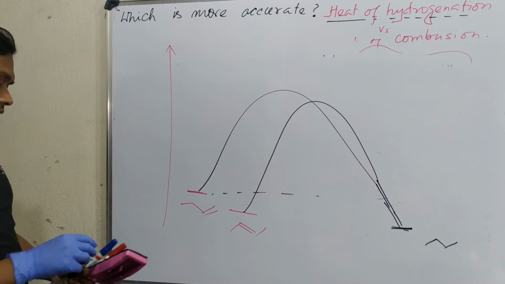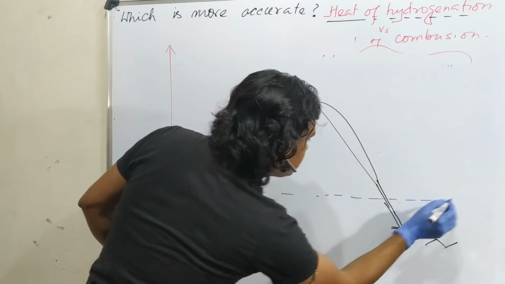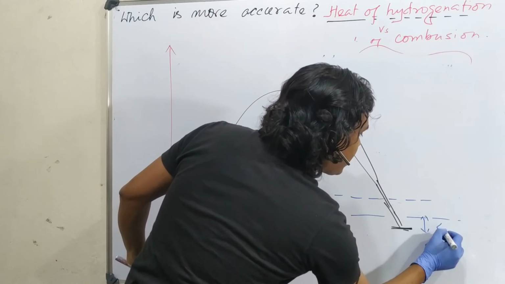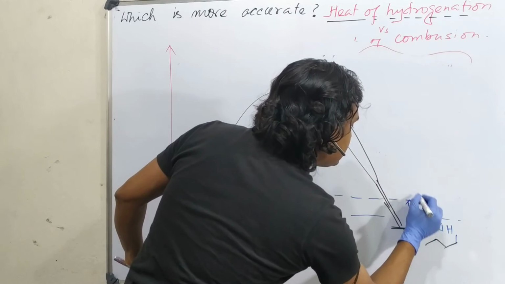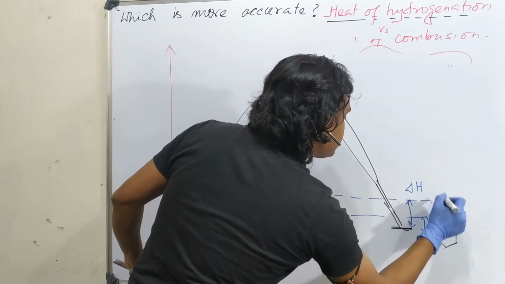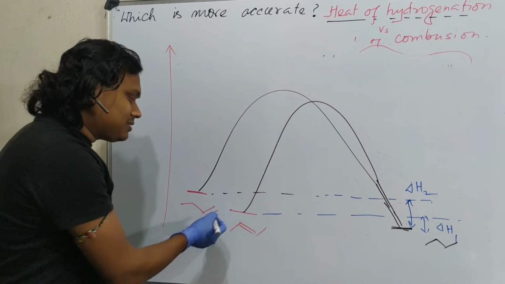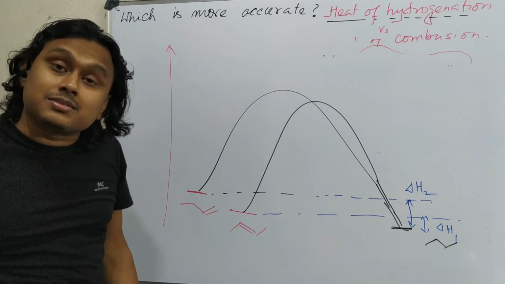Now, the question is, how much stabilization? In this case, one case is delta H1, another case is delta H2. So in this case we can do it, but can we compare this thing with isobutene? Not possible because the product is different.